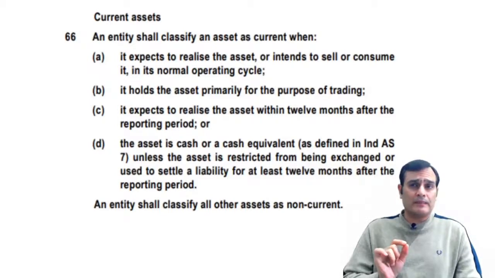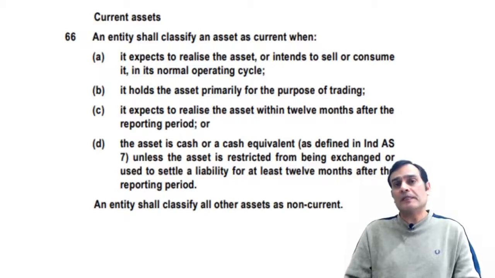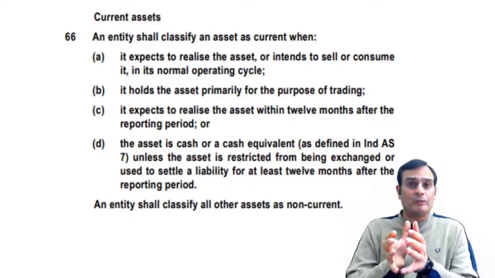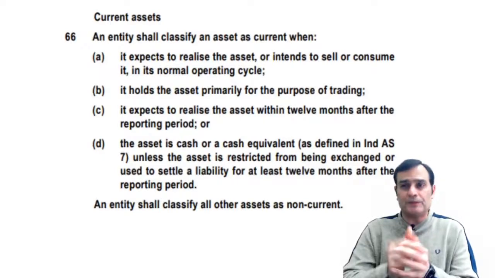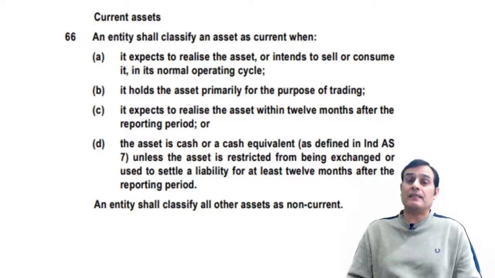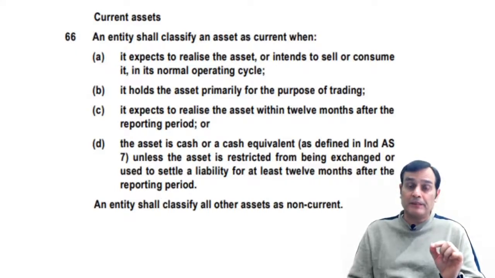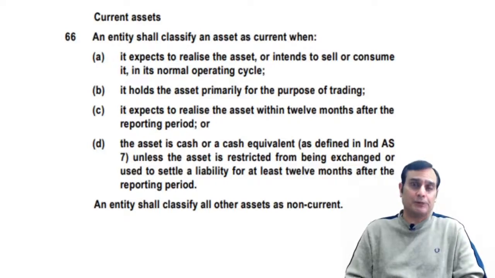Now, if you look at clause number A, it says it expects to realize the asset or it intends to sell or consume it in the normal operating cycle. The focus in clause A is the normal operating cycle of the business. Once you calculate the operating cycle, anything which goes in the computation of the operating cycle, mind the words. When you calculate an operating cycle, you consider the inventory holding period, you consider the debt collection period. So what goes in the calculation of the operating cycle is undoubtedly current in nature.